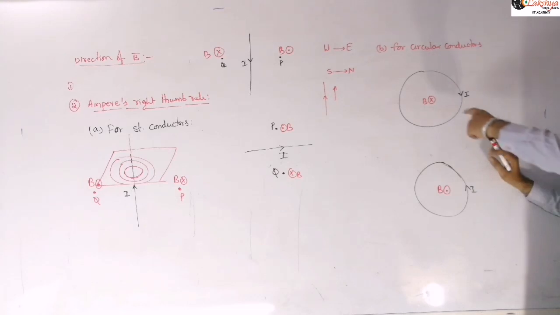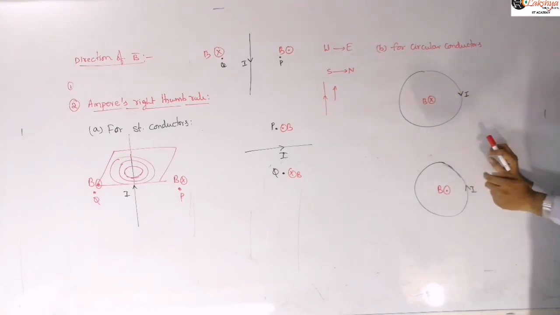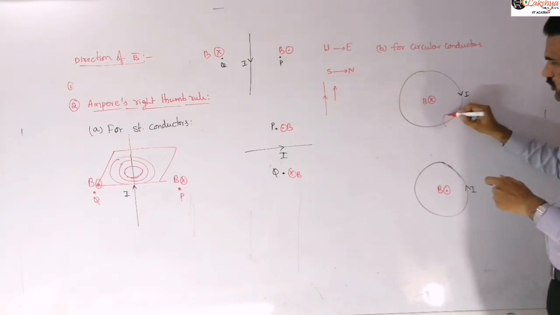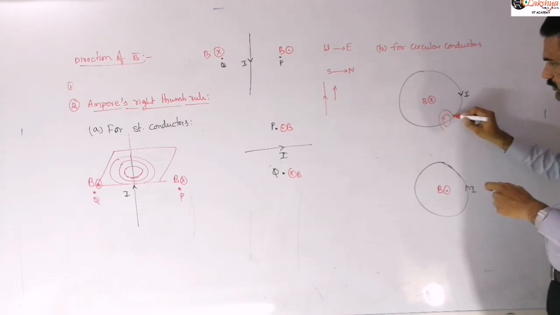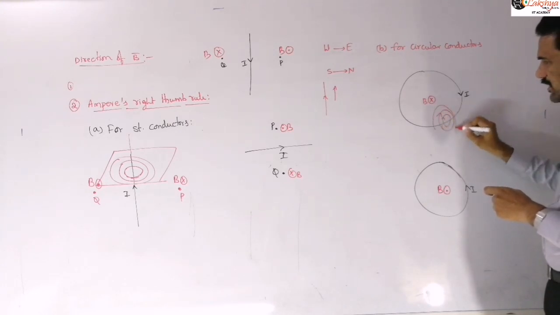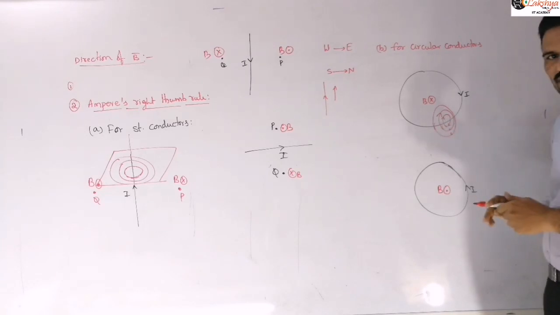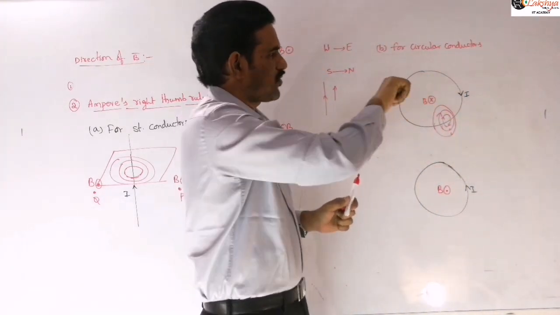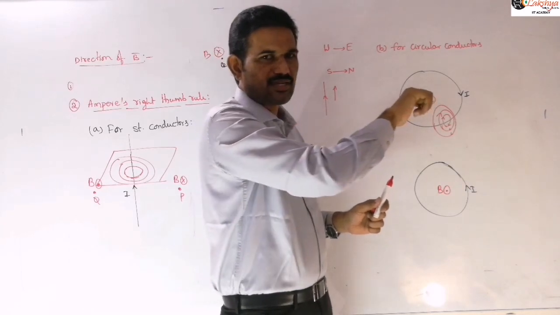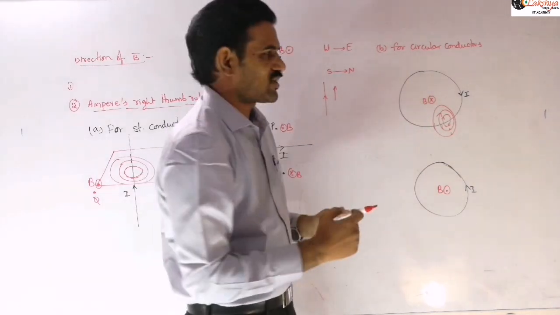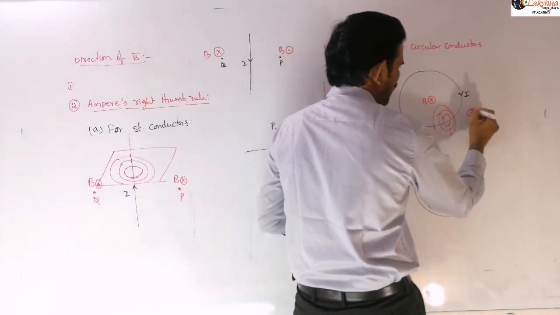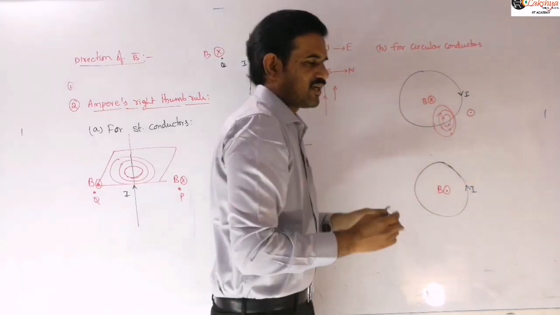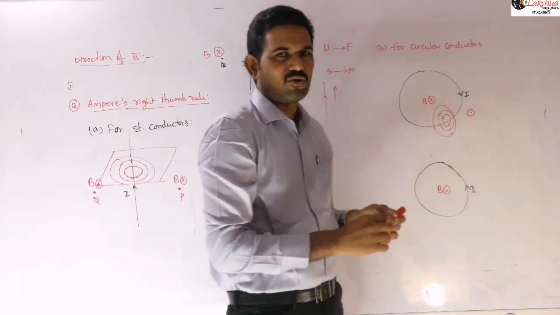And now here, we are representing either into the plane or out of the plane. Here, if you represent the lines of force like this, they are entering here. They are entering here means on this side they will come out. You should remember this. What we are representing here is inside the coil only. Inside the coil they are entering, then outside the coil they will come out. If I ask the direction of the magnetic field, you should remember that it will be exactly opposite to that inside. Here the field lines will enter and there the field lines will come out.